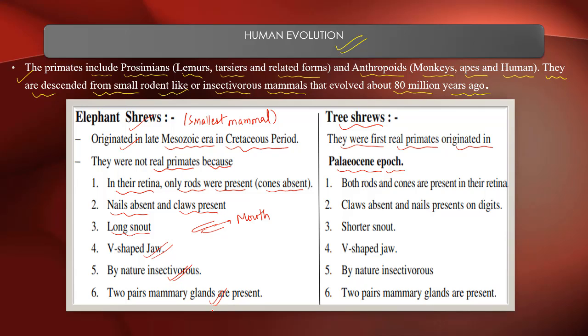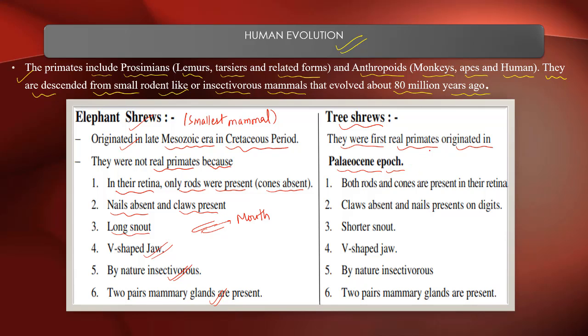The elephant shrews were not considered real primates because they originated during the late Mesozoic era in the Cretaceous period. Along with this, they share some characteristics: they did not have cone cells, nails were absent, claws were present, V-shaped jaw, a long snout with the mouth, insectivorous by nature, and two pairs of mammary glands.